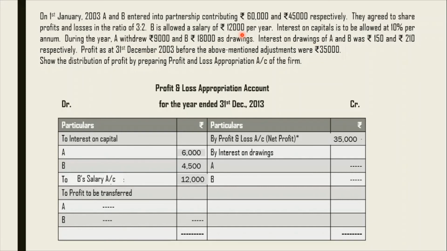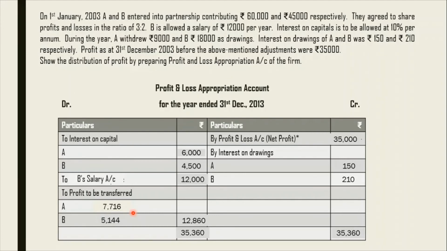So we have written it per year. If it's per month, you would have multiplied it by 12. Now interest on drawings is also given in terms of rupees only, so we are going to take it directly, 150 and 210. The next step will be the total of the credit side. Total of credit minus total of debit will give you the divisible profit. So this is your divisible profit, and this divisible profit will be distributed to partners in their profit sharing ratio, which is 3:2. So this is divided in the ratio 3:2.